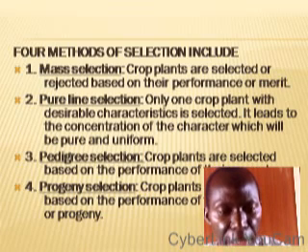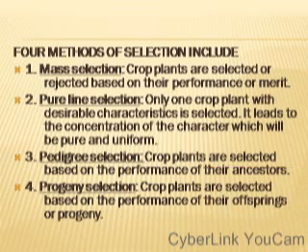Number 3, pedigree selection. Here, crop plants are selected based on the performance of their ancestors, based on historical information that you have on how their ancestors performed. So you now choose to plant such plants so that you can continue having the characteristics possessed by the ancestors.